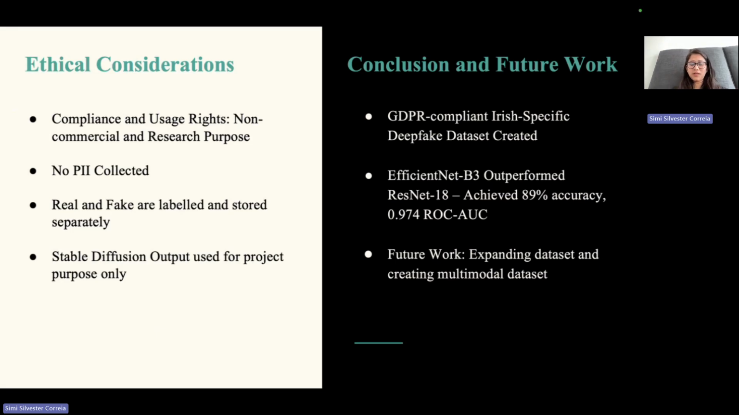The real and the fake images were stored in different folders labeled as real and fake, so that there is no mixture of photographs happening. In the Stable Diffusion model, the output that was generated from the project was kept only for the project purpose, and it was not used for anything else.